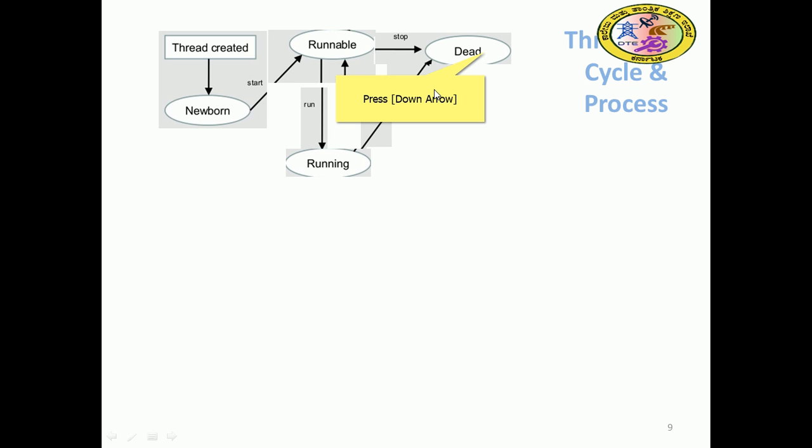So a thread is created as a newborn thread, and it becomes runnable after acquiring all resources, and it goes for the work. When doing the work, that is running, and as soon as the work is completed, it stops and thread is destroyed. So no evidence will remain, and no memory will be occupied by that one.